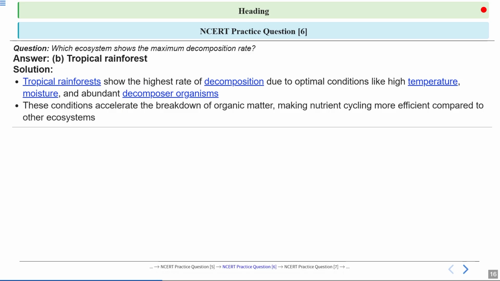Now, you can see the fast decomposition rate in tropical rainforest leads to very efficient nutrient cycling. Any nutrients released from decaying matter are almost immediately taken up by the plants.